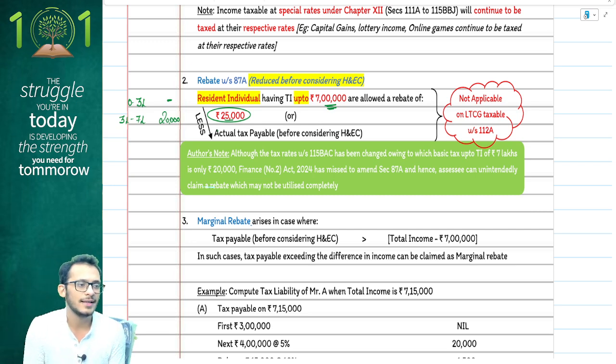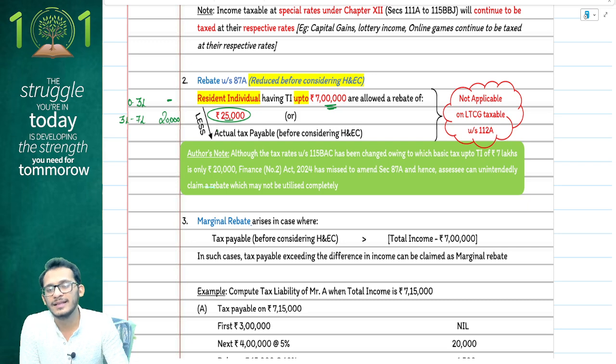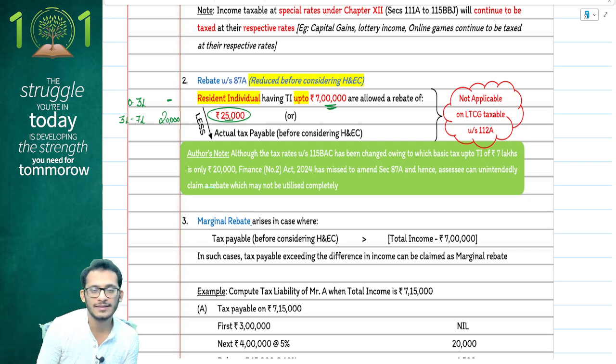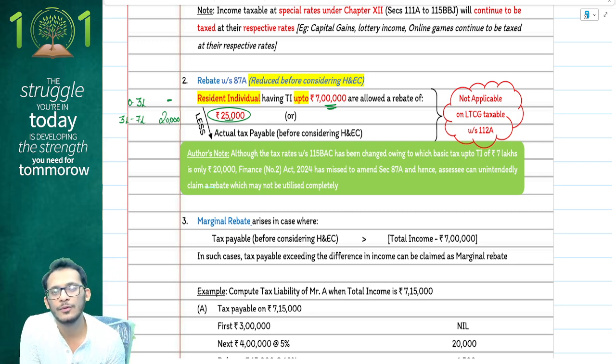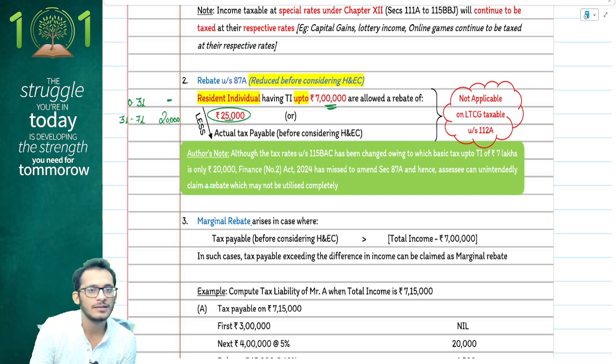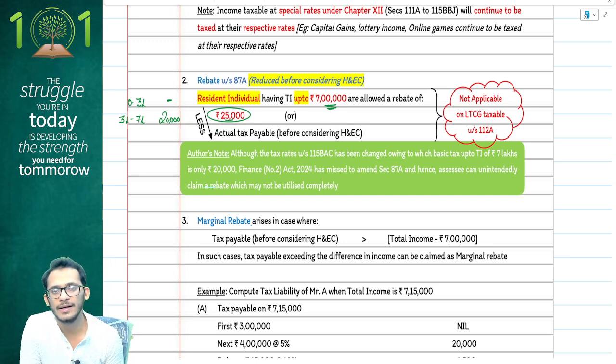However, unfortunately, during the amendments, they forgot to make this change, and therefore in the current year you have a mistake in the book, but ICAI has recognized this mistake to be actual, which means in the current year ICAI recommends that even though the actual tax may come only to 20,000 rupees, you are eligible for a rebate of 25,000 completely.